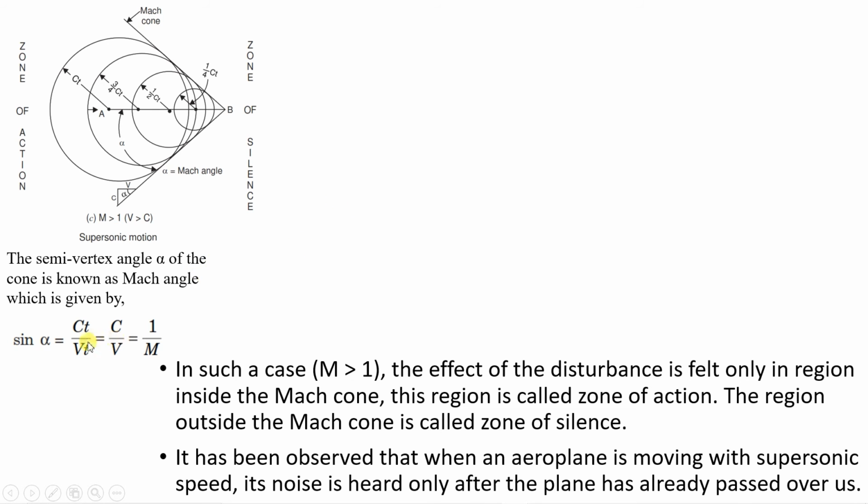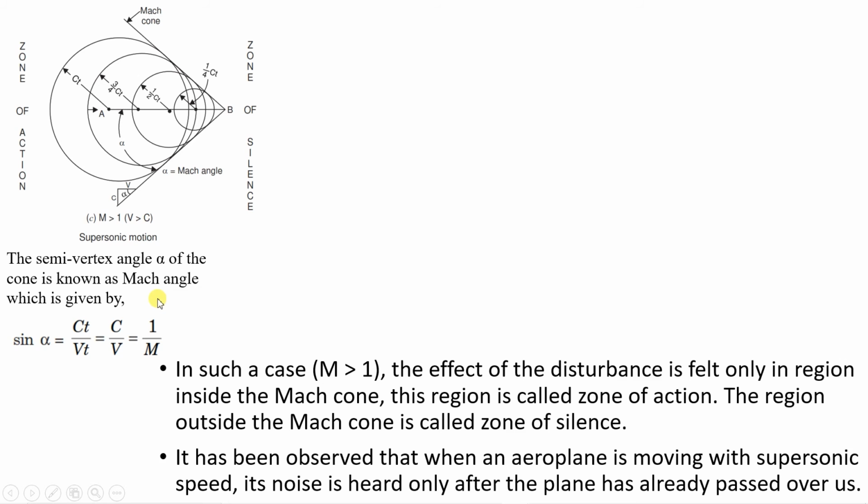So this will give you distance. It will be this distance, A to B. Are you getting it? So this will be distance, and when we are writing this sine alpha in terms of velocity, here you can see I have drawn a velocity triangle, and this will be velocity and this will be sonic velocity. So we will get sine alpha is equal to C by V, and this will be equal to 1 upon M, Mach number. Why? Because Mach number is V by C. I think you already know this. You have studied this in your 11th or 12th standard.